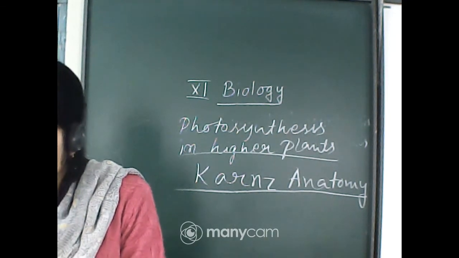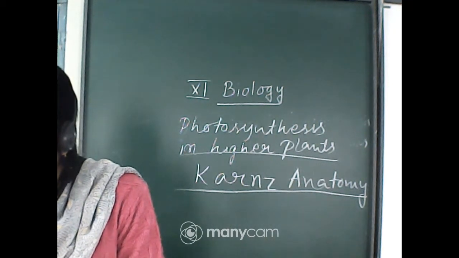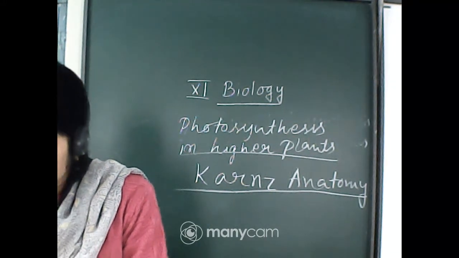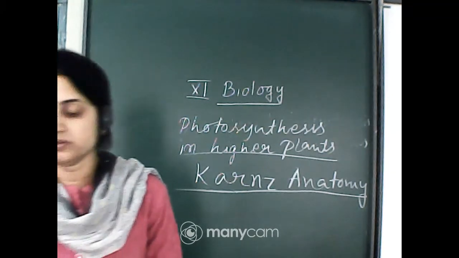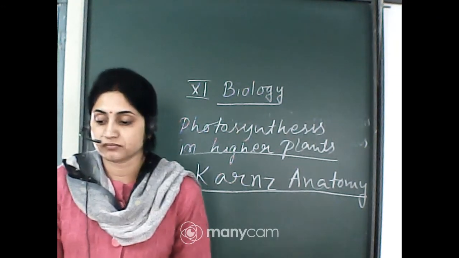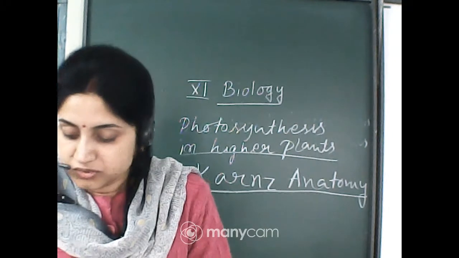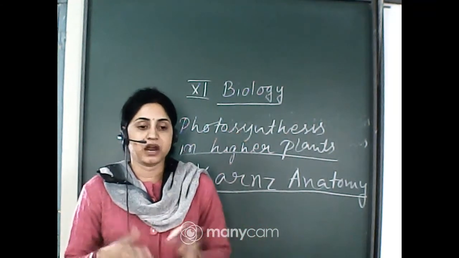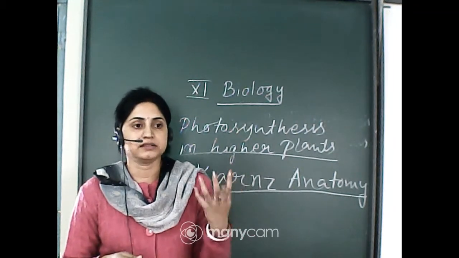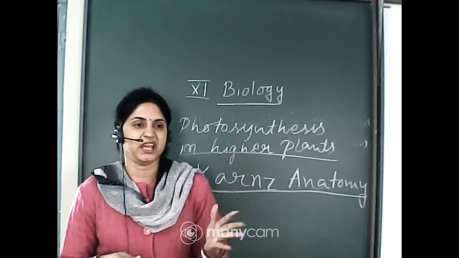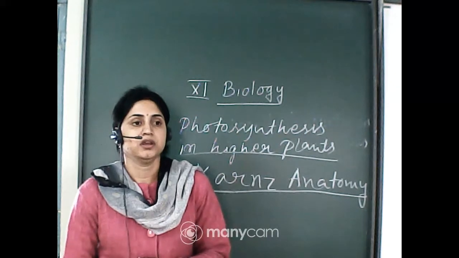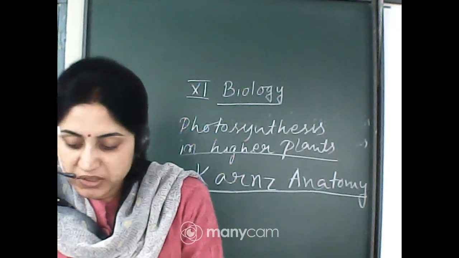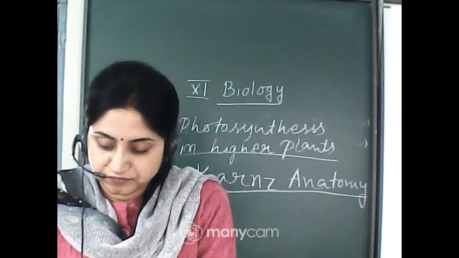Next, why is the color of a leaf kept in the dark frequently yellow or pale green? Which pigment do you think is more stable? When you keep plants in the dark, you can see that the leaves become pale, yellow or light green day by day. So why does this occur, and which pigment do you think is more stable?